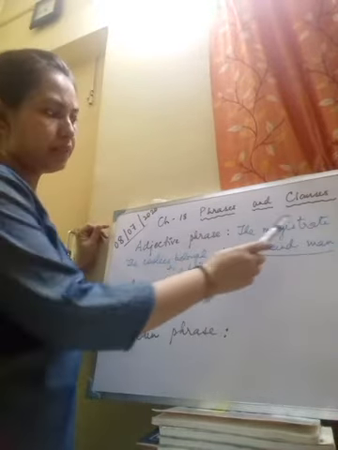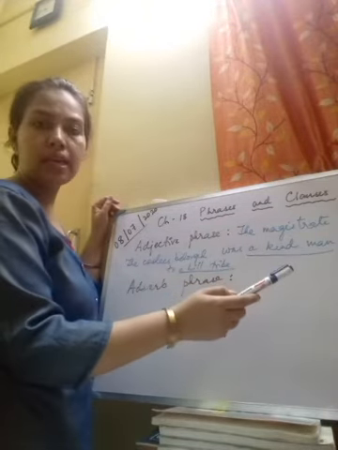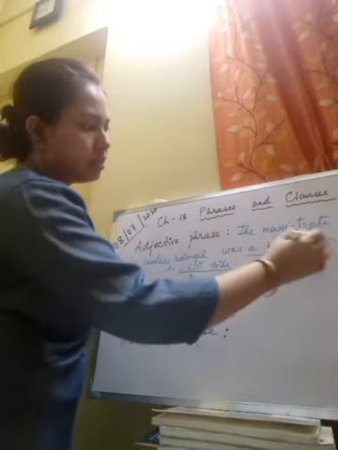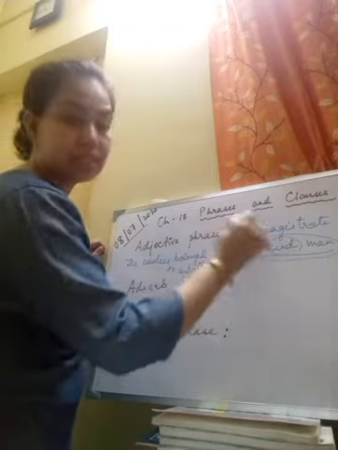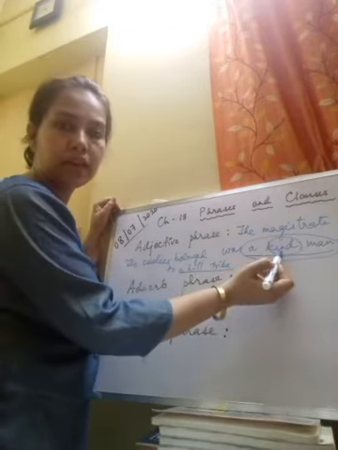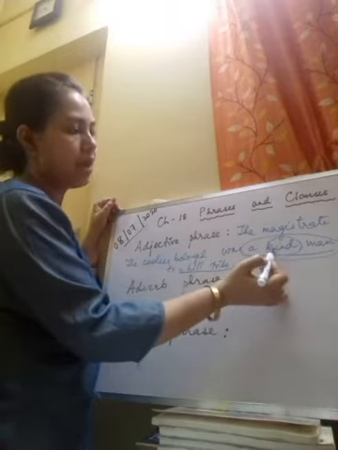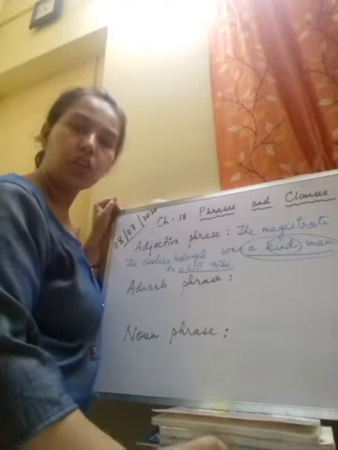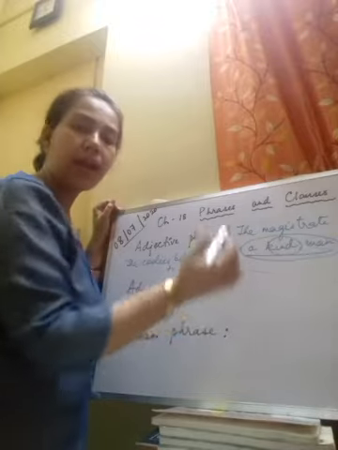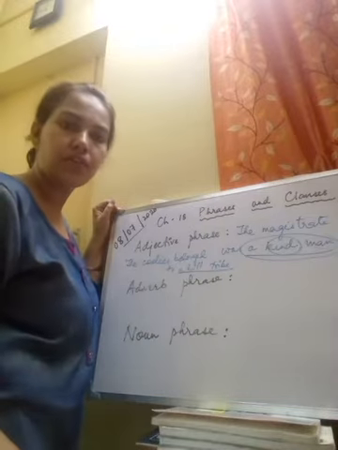The first sentence: the magistrate was a kind man. Here 'a kind man' is a phrase and it is an adjective phrase because the head word in this phrase is 'kind'. We are talking about the man who has the quality of being kind. So kind here is the head word, and therefore 'a kind man' is an adjective phrase. You know that an adjective qualifies a noun. Man is the noun here. Therefore kind is the adjective which qualifies the noun. So this is an adjective phrase.